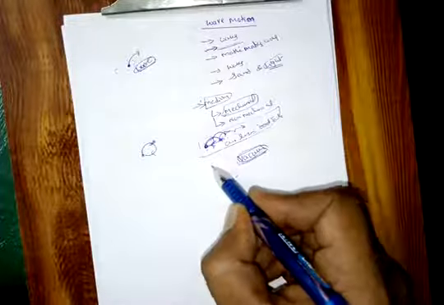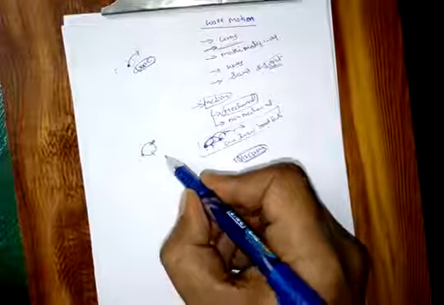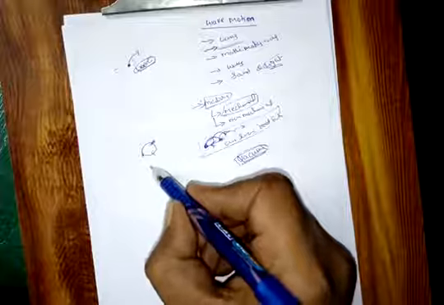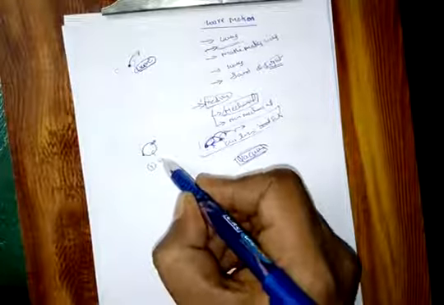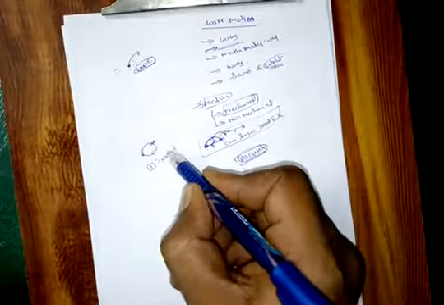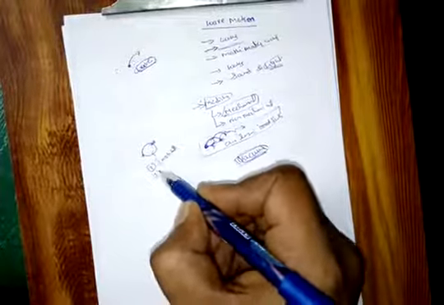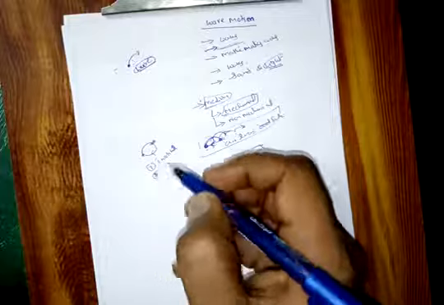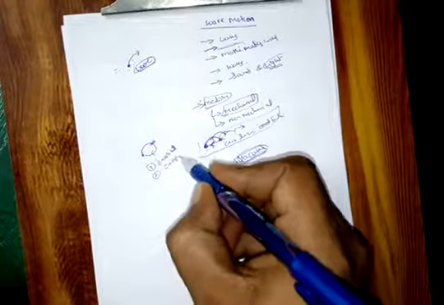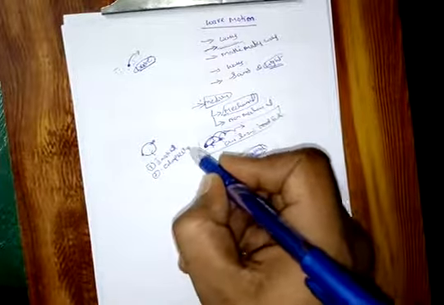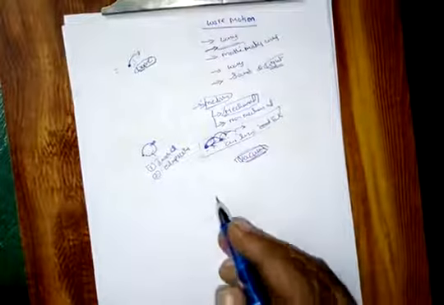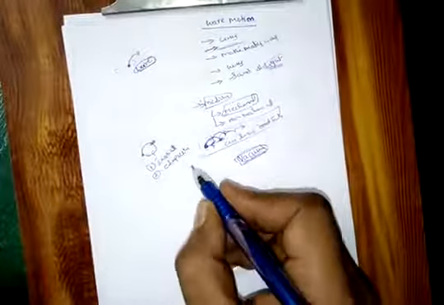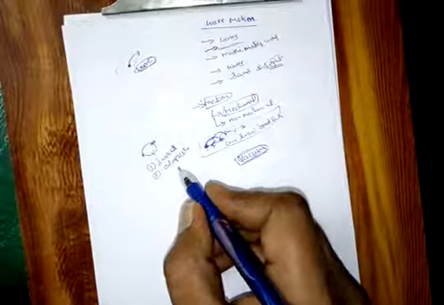So we say that mechanical waves are present in a medium if and only if that medium has two properties. One is inertia, and anyway all mass particles have inertia, and the second one is elasticity. Without that elasticity it's not possible to transfer a mechanical wave from one point to the other point. This is one type of classification.